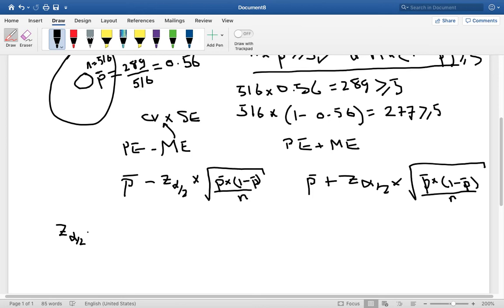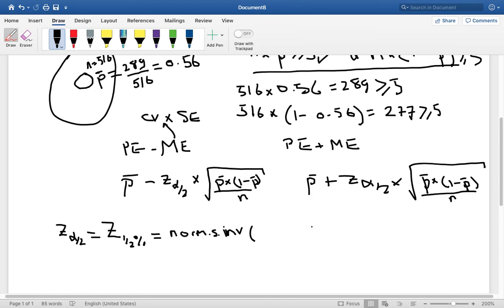And that's going to equal Z of not 1%, but 1% over 2, which is going to be half of 1%. So I put half of 1% like that. And what's that going to be? Well, it's going to be a norm.s.inverse. But what's the actual value we're going to put in here as the probability?